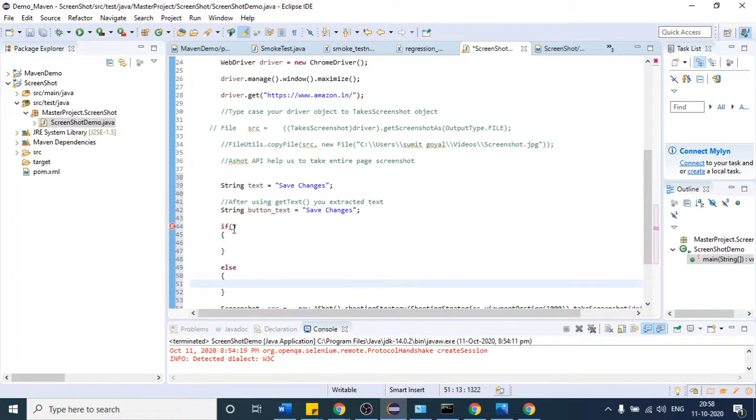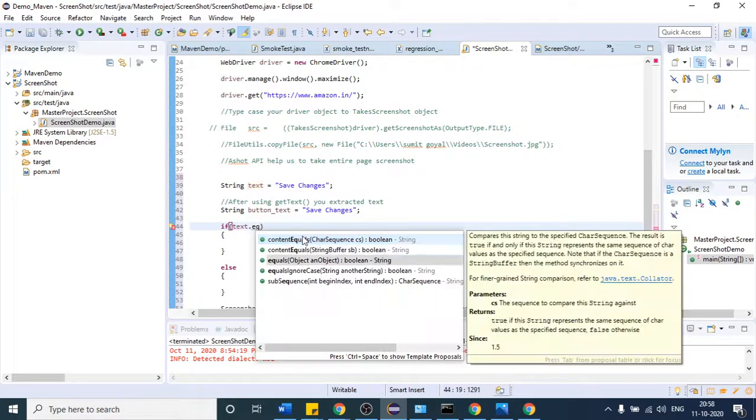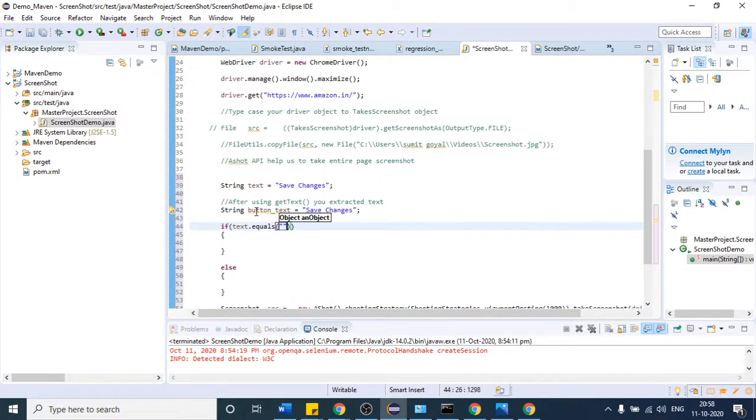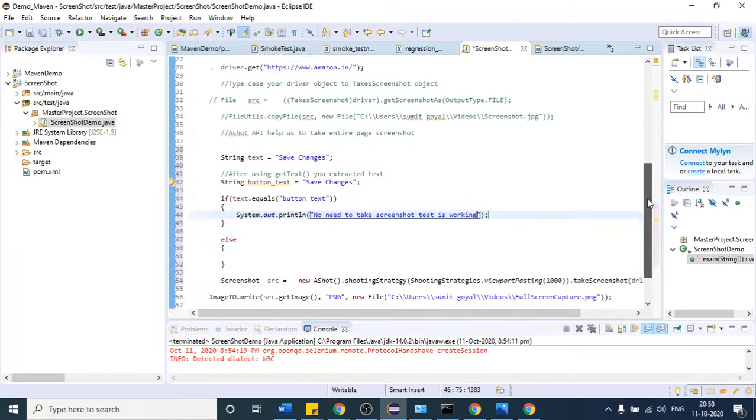So if the text that I am assuming should be present on the website equals the button text which we are getting from the website, if that holds true, then I will say, for the understanding point of view, no need to take a screenshot. The test is working fine. Why do you want to take the screenshot if your test case is working? You want to take the screenshot only when your test case will fail.